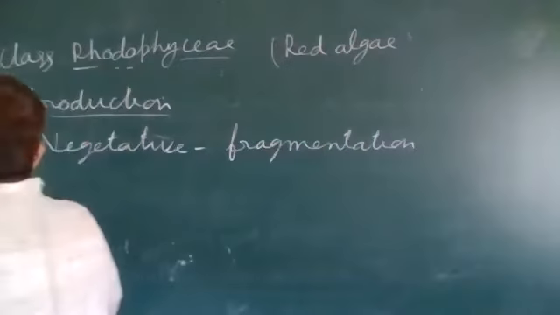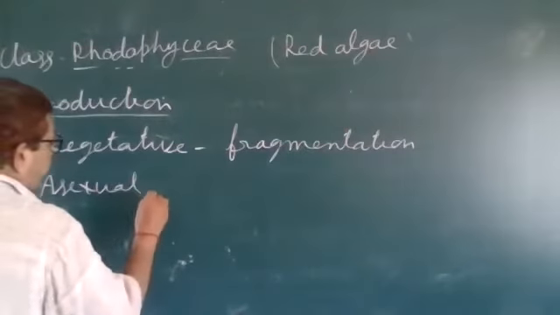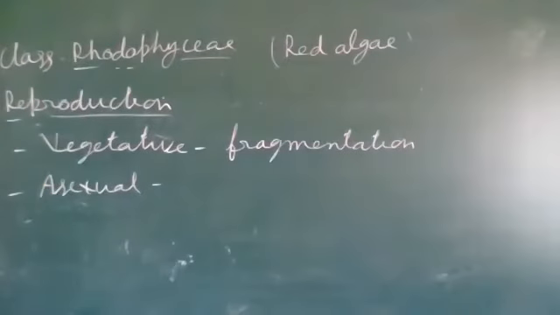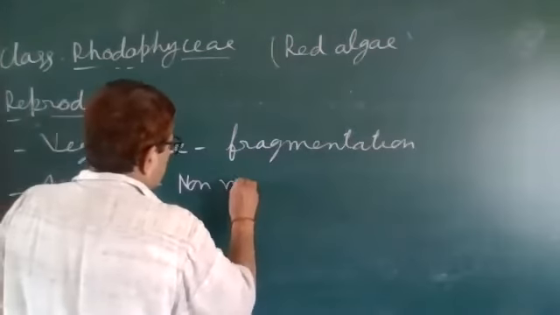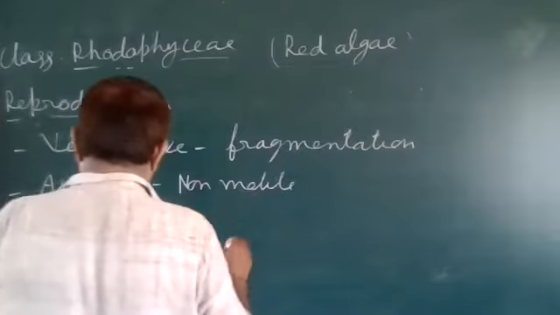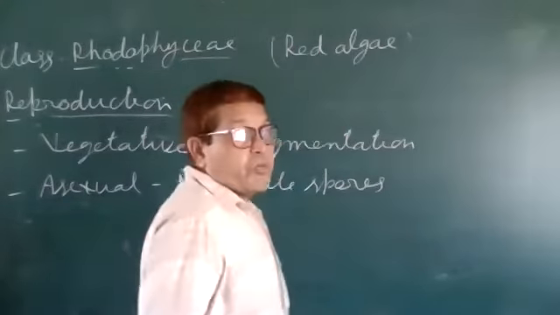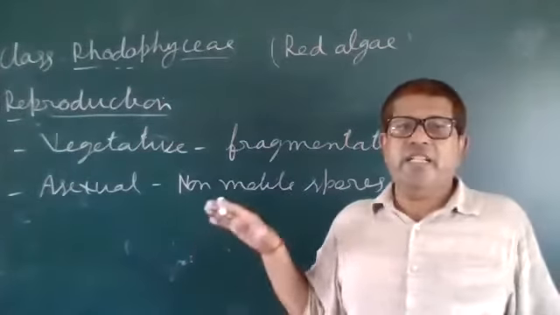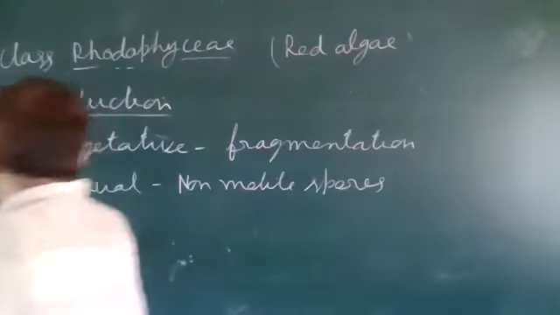Next is asexual reproduction, which takes place by non-motile spores. I told you they have no motile phase in the life of these algae.